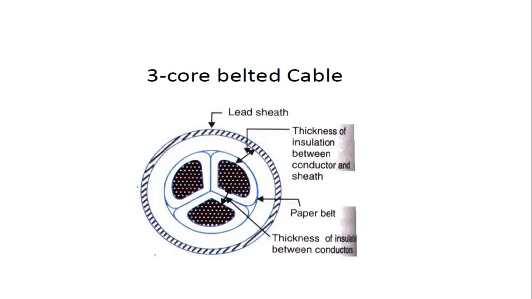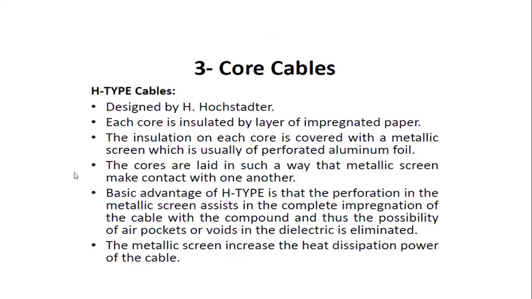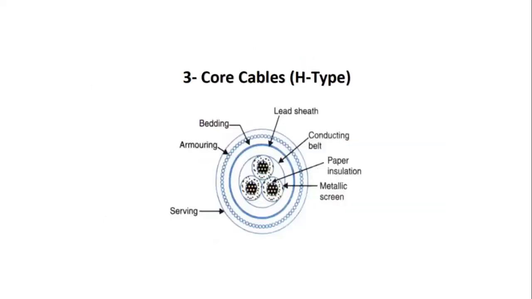These three-core belted cables are again classified into two types, the H-type cable and the SL-type cable. This is the cross-sectional view of the H-type cable. It consists of three cores: this is core 1, this is core 2, and this is core 3. And this is the metallic shield and the conducting belt, and this is the lead sheath, and bedding, armouring and serving are the different layers for giving protection to the cables.